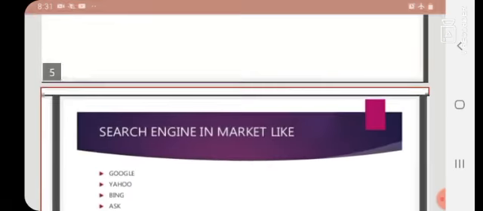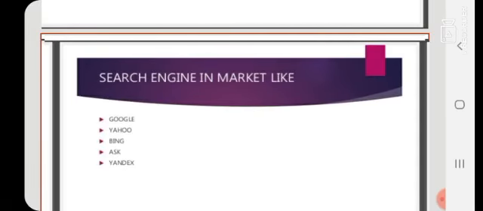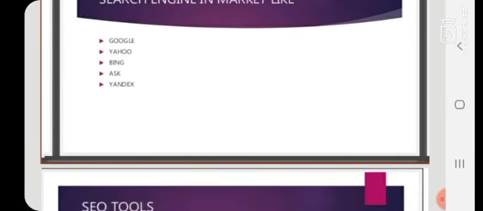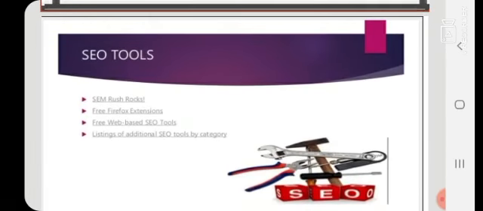Now, we are going to discuss search engines in the market like Google, Yahoo, Bing, Ask, Yandex. Now, what are the tools of SEO? SEMrush, Rocks, free Firefox extensions, free web-based SEO tools, listings of additional SEO tools by category.